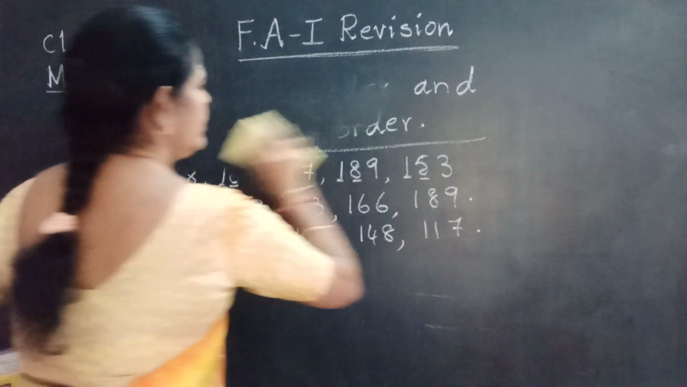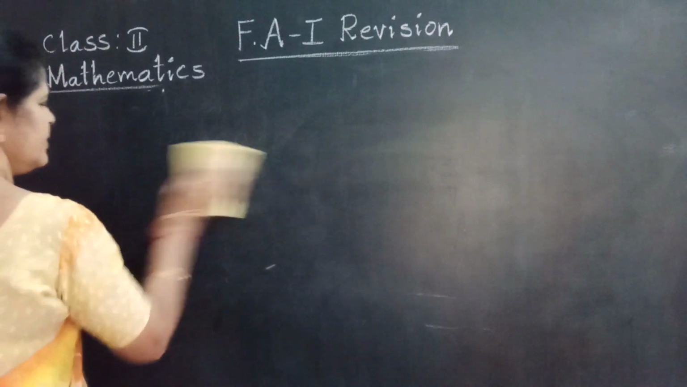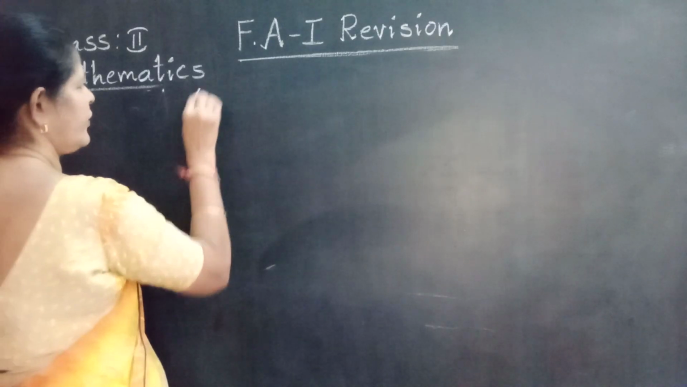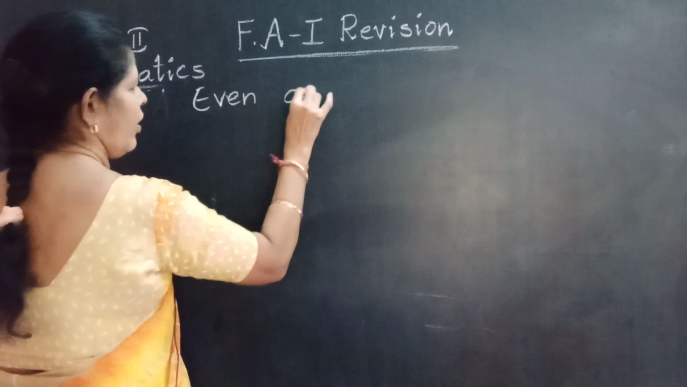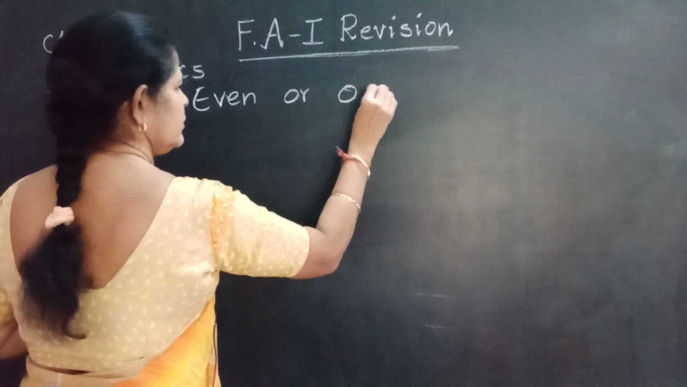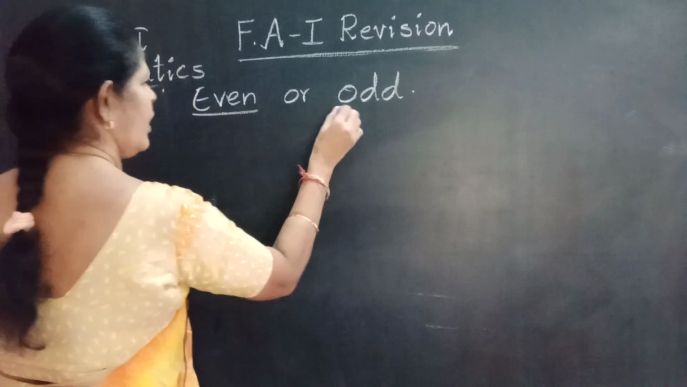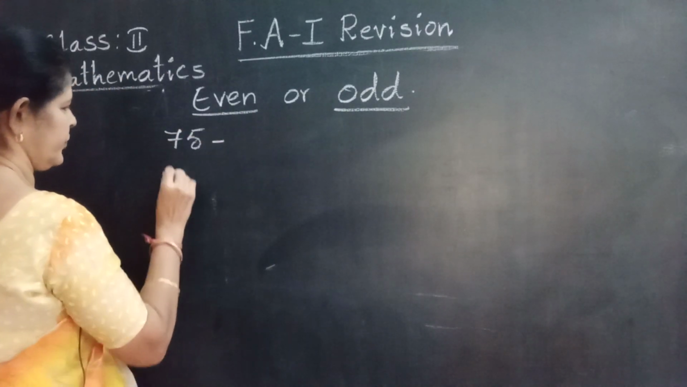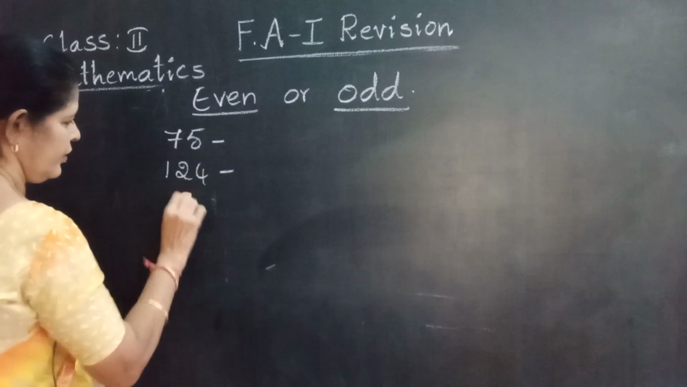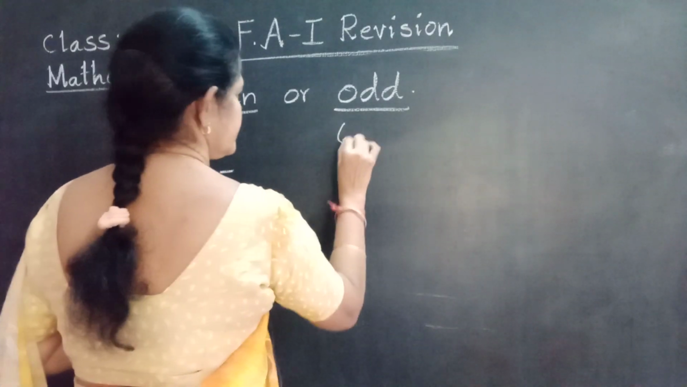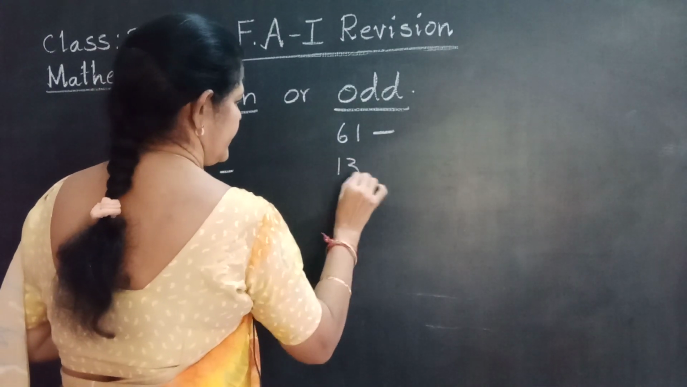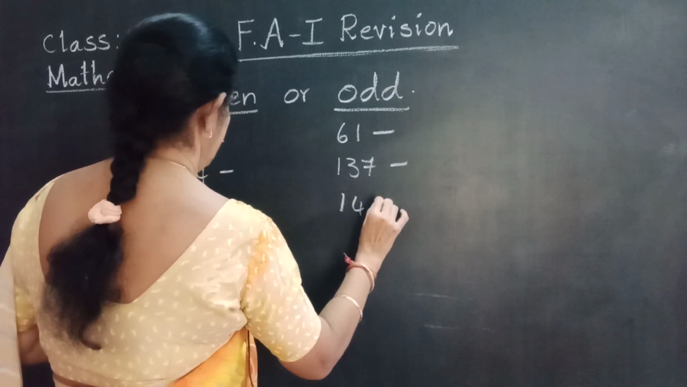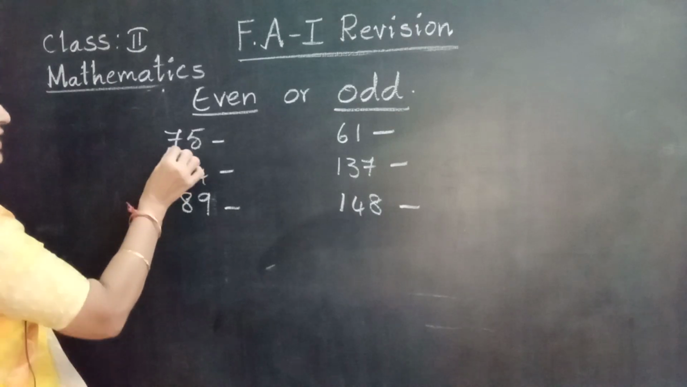Next one. Even numbers, odd numbers. Which number goes to even? Which number goes to odd? Even or odd. 75, 124, 89, 61, 137, 148. Look at the given number 75.